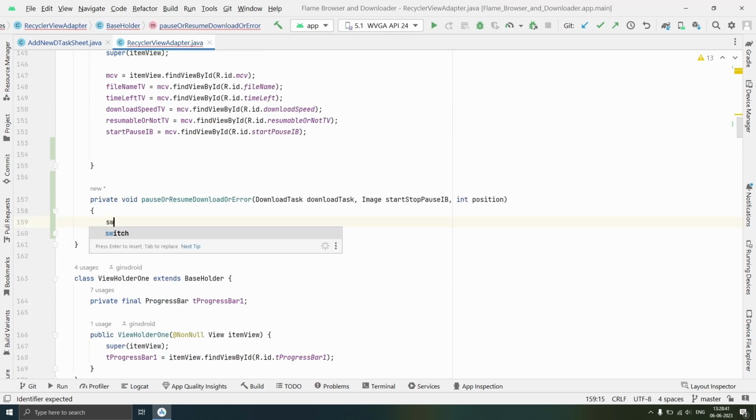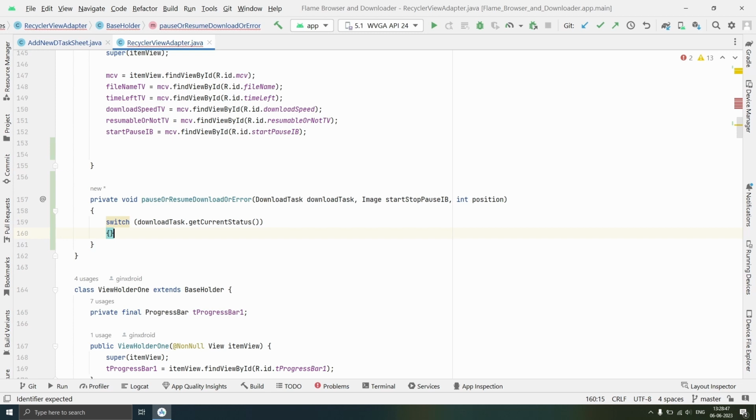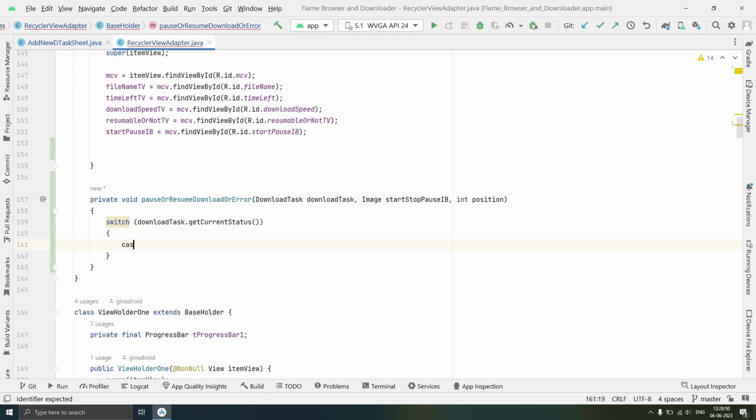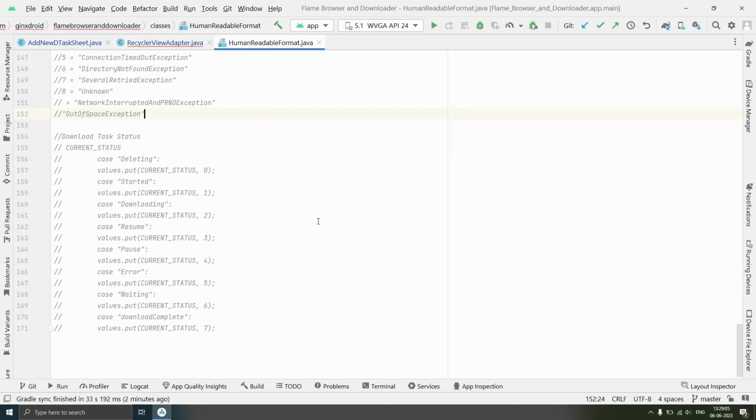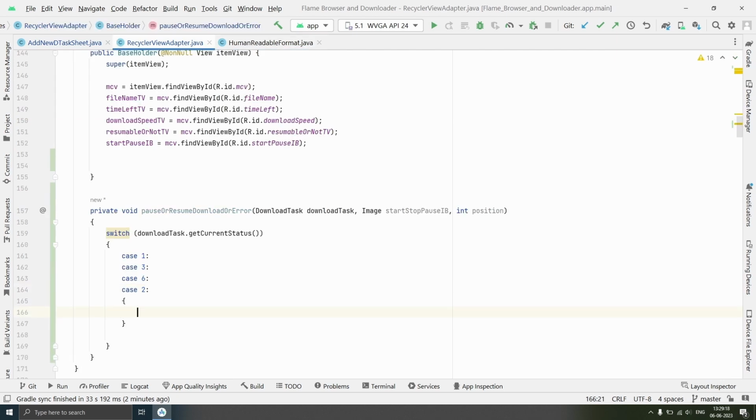Then we'll switch to download task dot get current status. Now in case of 1, 3, 6 and 2, that is in case of started, resume, waiting and downloading, we want to pause download.